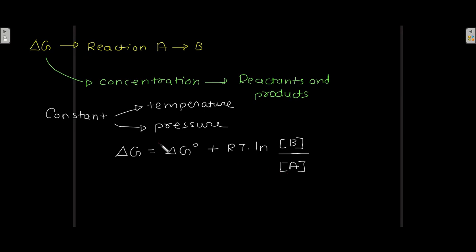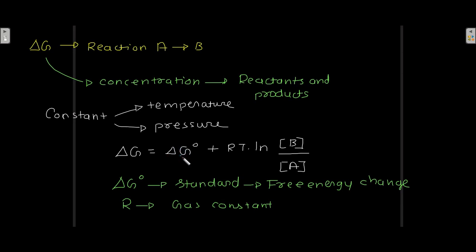Now at constant temperature and pressure, this equation is derived, that is delta G is equal to delta G naught plus R into T into log of concentration of B divided by concentration of A. Now delta G naught is the standard free energy change, R is the gas constant, T is the absolute temperature, and these two are the actual concentration of reactants and products.